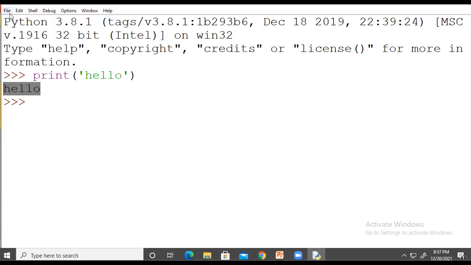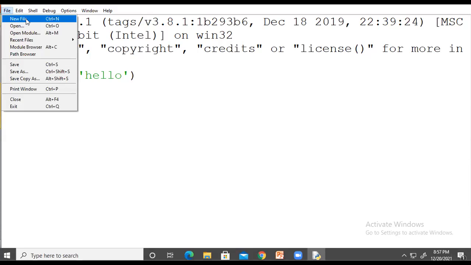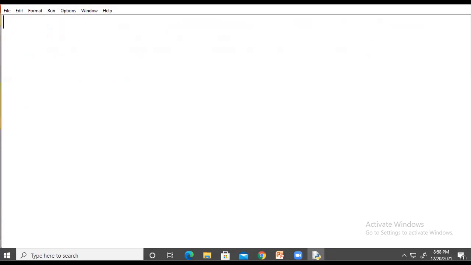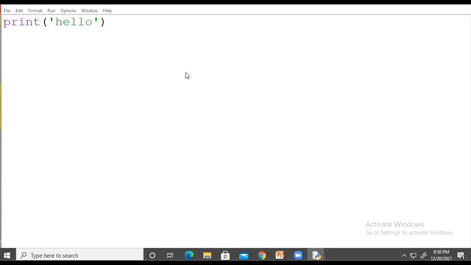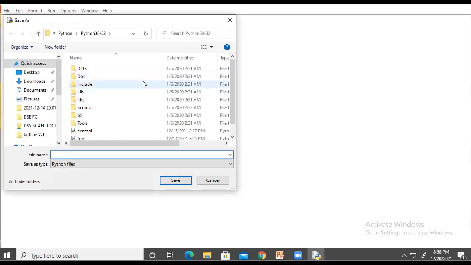We have another way, if we want to save our program. Just click on the File option and select New File. This window will appear. Here I write print hello, and after that you need to save the program first.